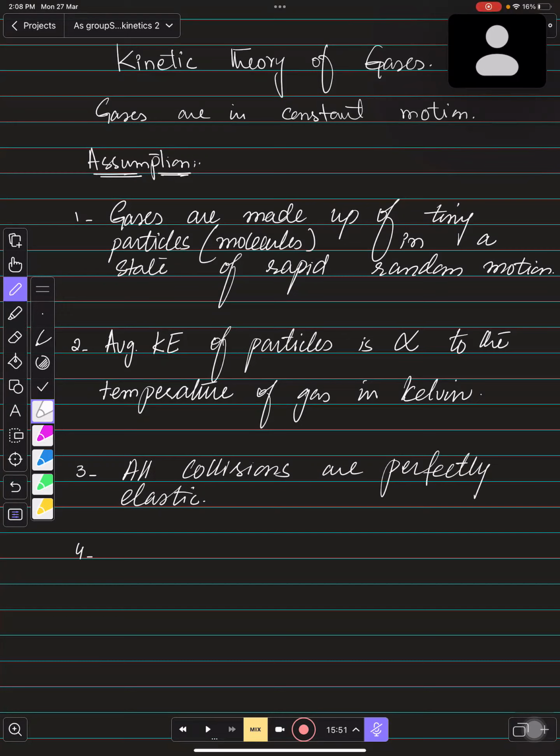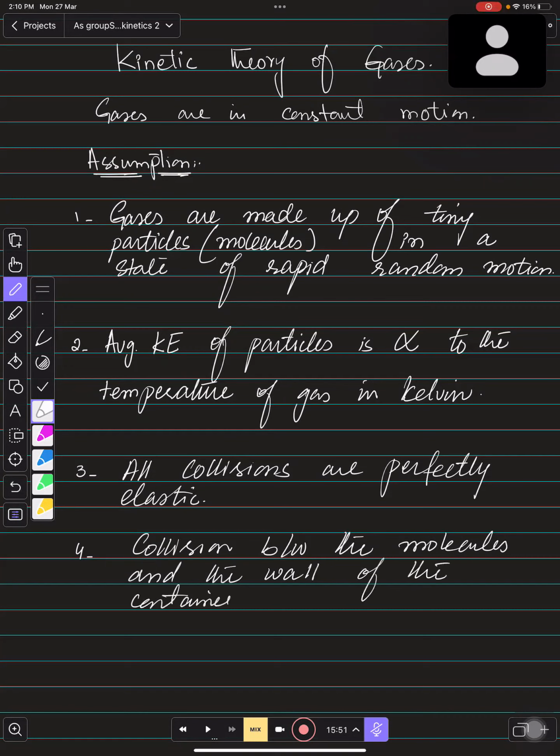And then the last one is collision between the molecules and the wall of the container gives rise to pressure. Right, so these are the four assumptions about gas particle theory you need to keep remember.